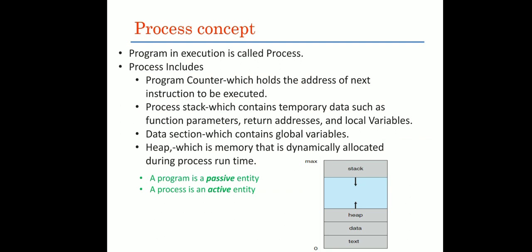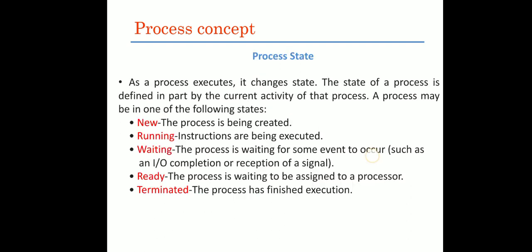So that active entity we call as a process. Next is process state, very important. If you understand this diagram, you'll come to know what exactly a process is. Once the process has been created in a system, processes are of different types. Processes are user processes or kernel processes. Some processes are foreground processes or some processes are background processes.